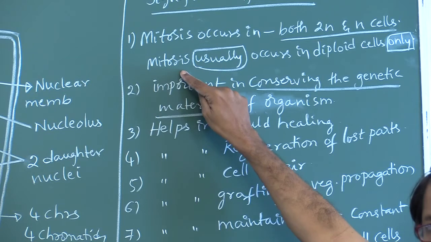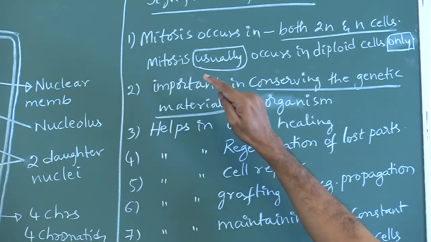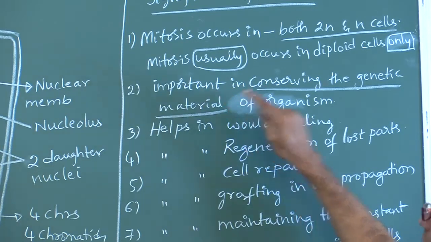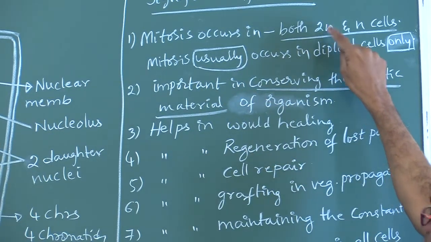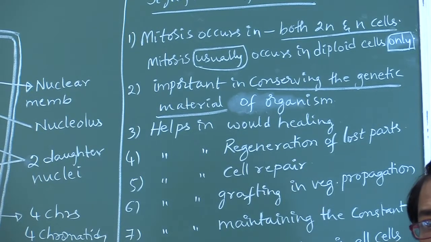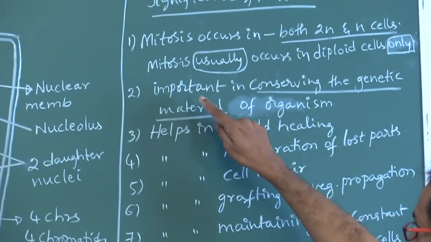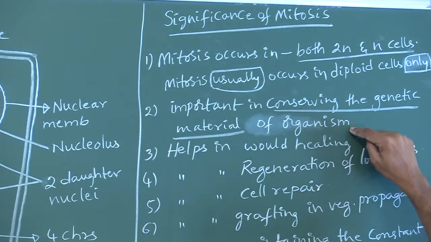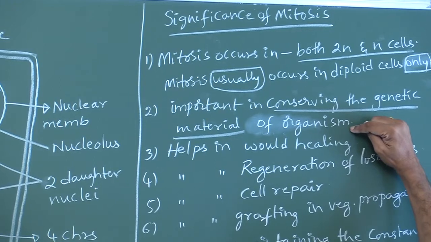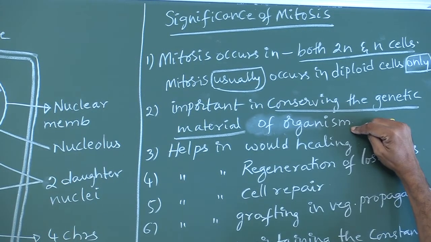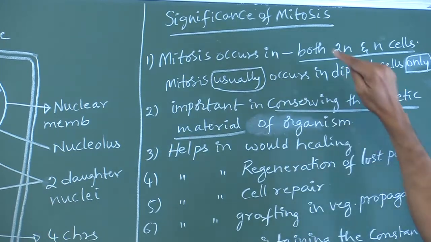Try to understand. Mitosis occurs in both diploid and haploid cells, but usually in diploid cells only, and rarely in haploid cells. It is important in conserving the genetic material of an organism. Conserving means without any change. So, which type of cell division helps in conserving the genetic material? Mitosis.